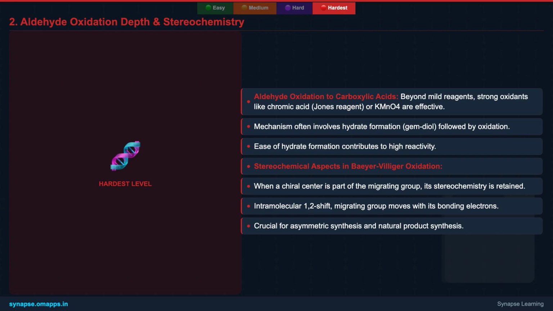Furthermore, we'll consider the stereochemical implications in Baeyer-Villiger oxidation. If the migrating group is chiral, its stereochemistry is beautifully retained, making this reaction a powerful tool in asymmetric synthesis, where maintaining specific 3D arrangements is critical.